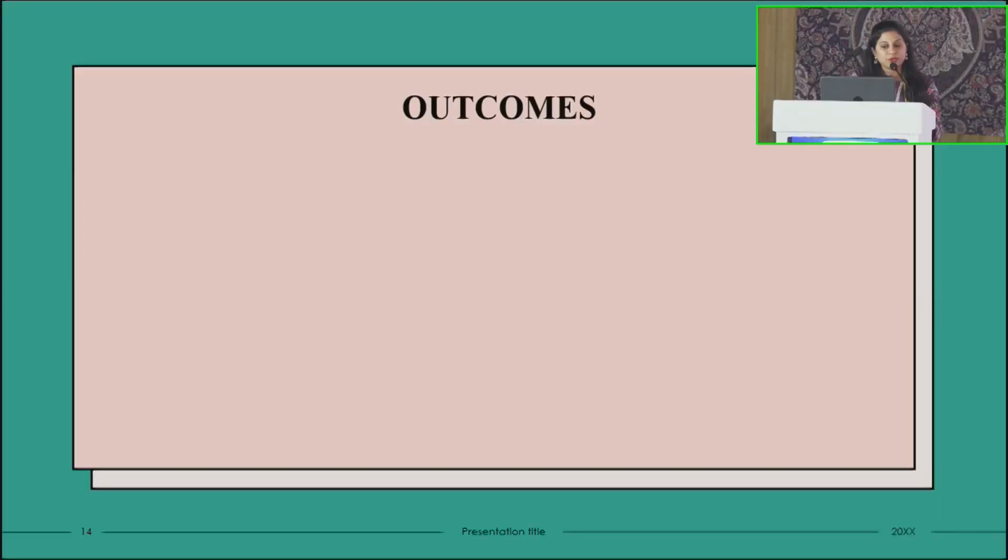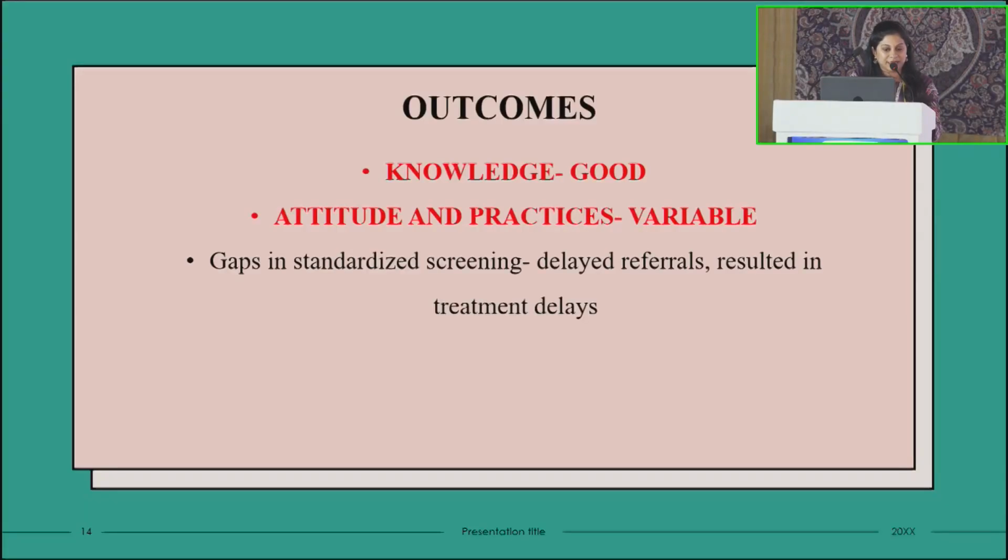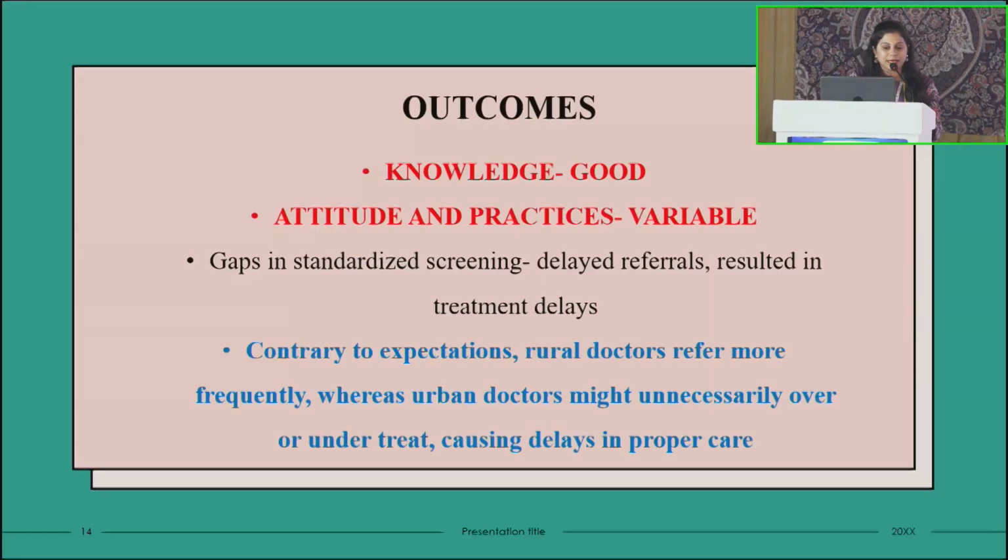So the outcomes of this study are that the knowledge of pediatricians is very good, but attitude and practices were variable depending on the age as well as the places where they were practicing. The gaps in standardized screening resulted in delayed referrals, which resulted in treatment delays.